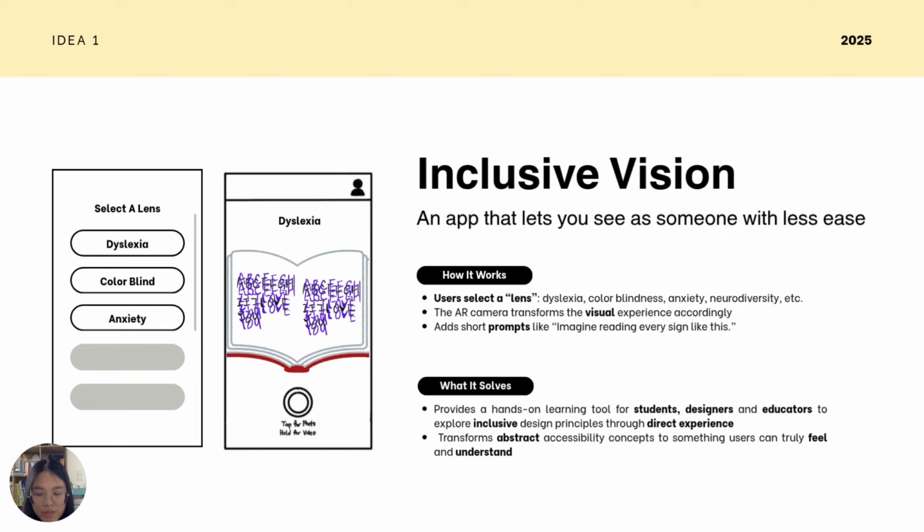What this app solves is that it provides a hands-on tool for exploring inclusive design. It turns abstract accessibility concepts into experiences users can actually feel. Through that experience, it aims to foster a more inclusive design thinking and deeper empathy between people.